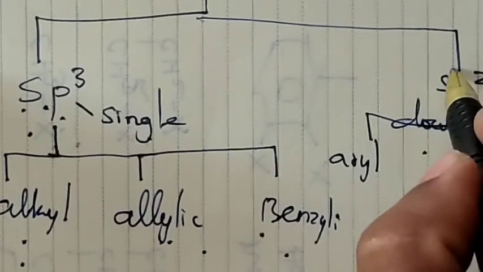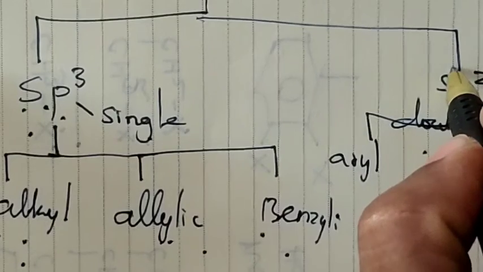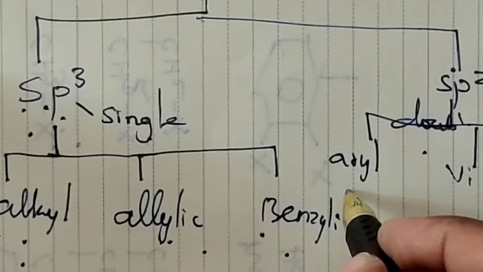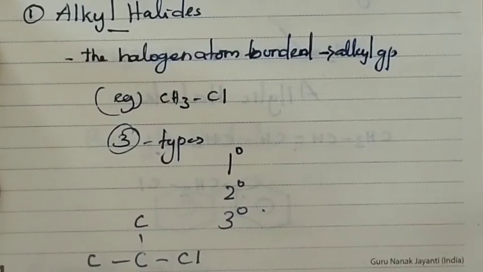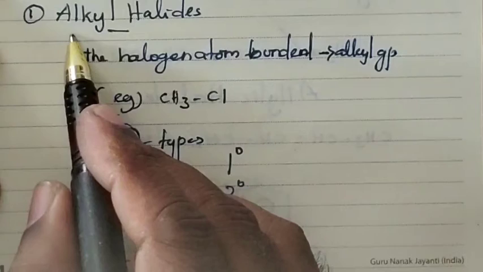Whereas sp2 hybridized carbon is further classified into aryl halide and vinylic halide. Based on the carbon which carries the halogen atom, if it is sp3 hybridized, single bonded carbon, we studied there are three types. The first one is alkyl halides.